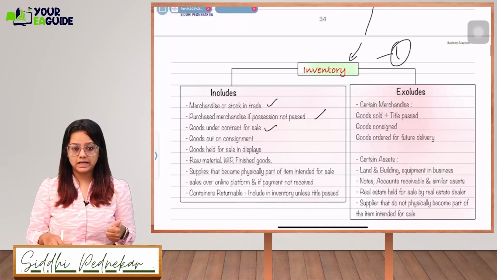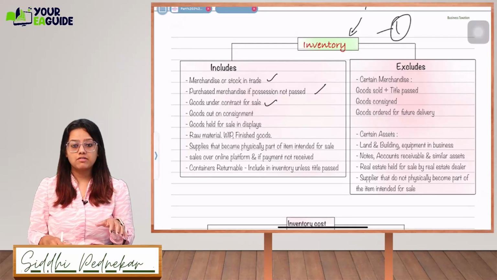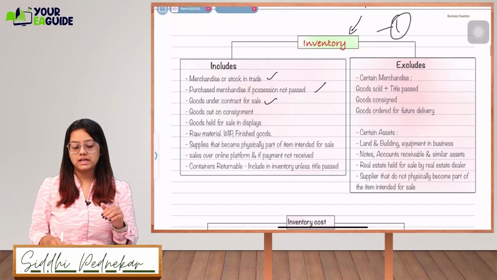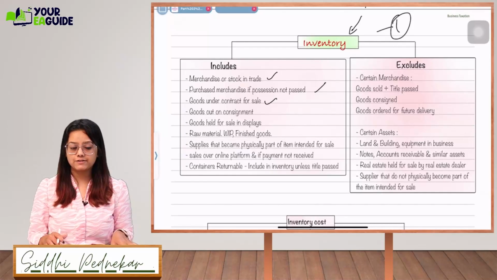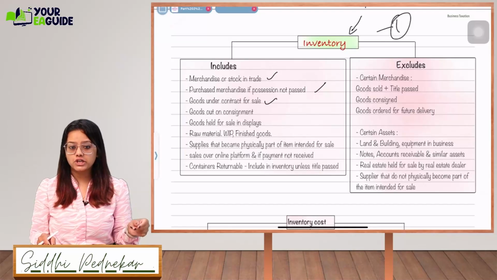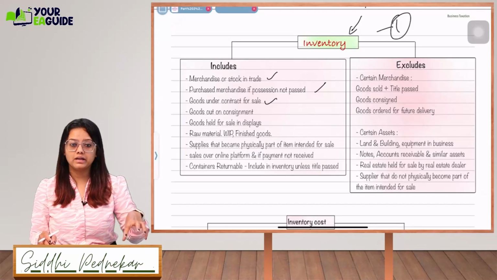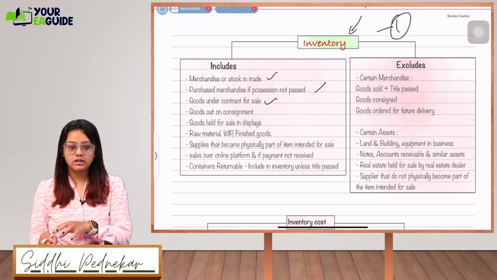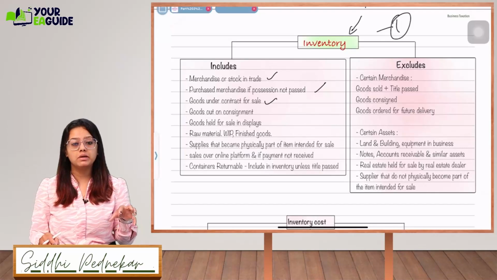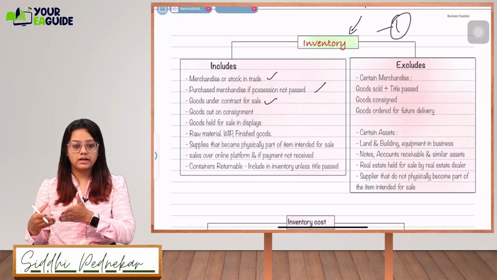Next is raw material, work in progress, and finished goods. These are all your inventory. Then supplies that become physically part of an item intended for sale. For producing this mobile, I have certain screens and small tools that will be included in the mobile phone. I might hold those small items in my inventory, and later they will be included in my final goods. So those are all called inventory.